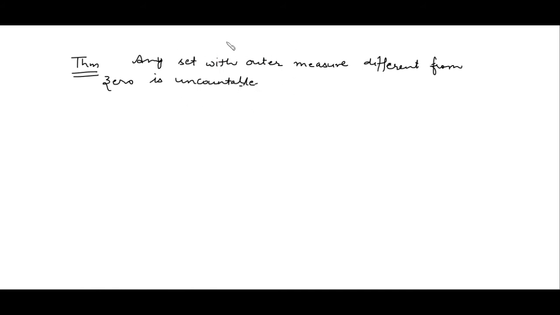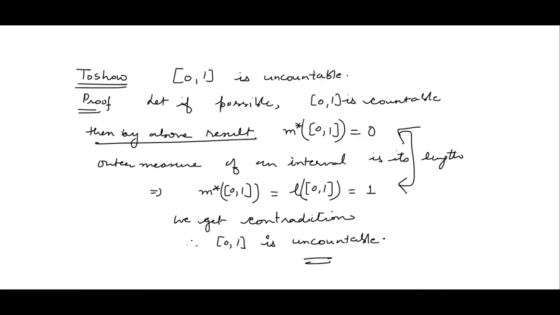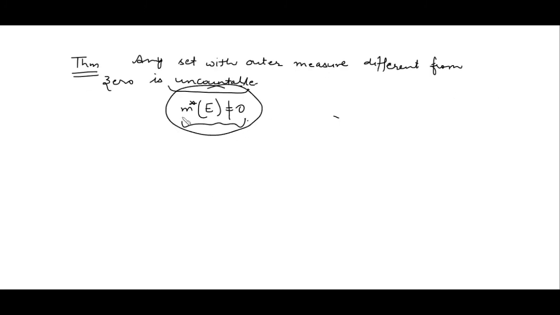We can use the above theorems in the proof of this. We can prove it by contradiction. We consider a set E whose outer measure is different from 0, and we want to prove that it is uncountable. Let, if possible, it be countable. If it is countable, then by using this result its measure should be 0. But what is given to us is that the measure is non-zero. So we get a contradiction. So any set with outer measure different from 0 is always uncountable. However, the converse need not be true.